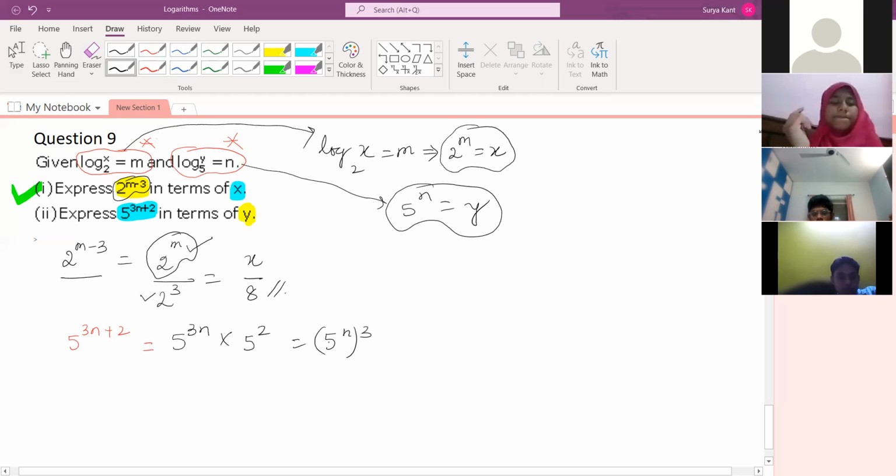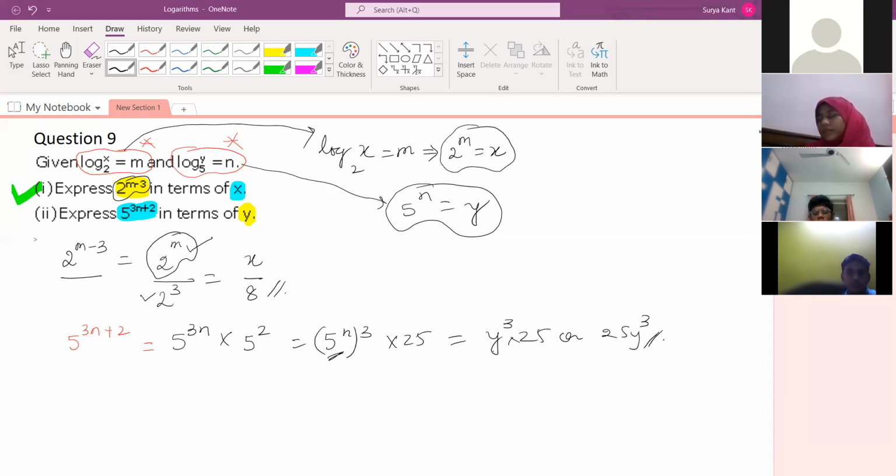Why have we made it like this? Because we know the value of 5 to the power n. So 5 to the power n value is y, so y to the power 3 into 25. Or you can write 25 y to the power 3. Is it clear how to write this or not? Yes, sir. Satvik, Sai Charan, Sai Ritvik. Yes, sir, it's clear. Understood, sir.